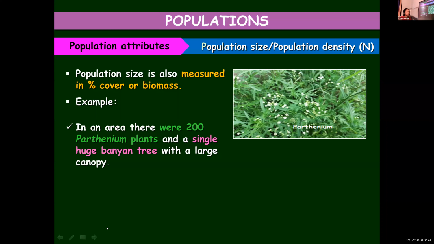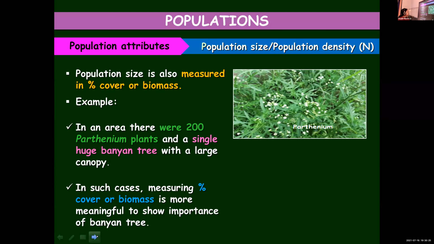So sometimes, depending upon the situation, we will have to determine the population density using the organic matter. Here, counting them or calculating the population density based on the number will be meaningless. Measuring percentage cover or biomass is more meaningful to show the importance of the banyan tree.